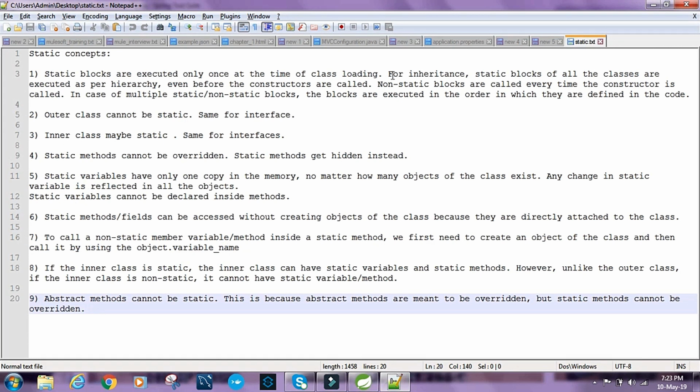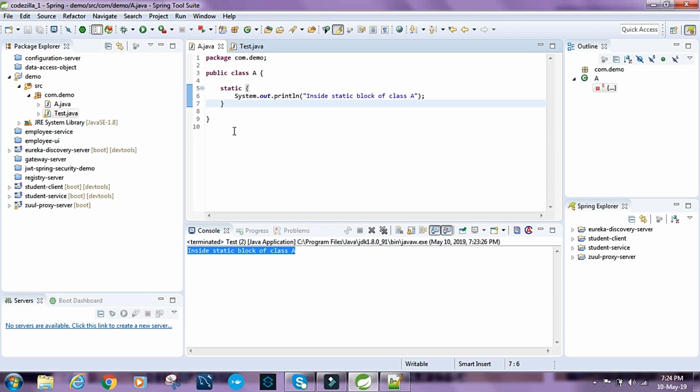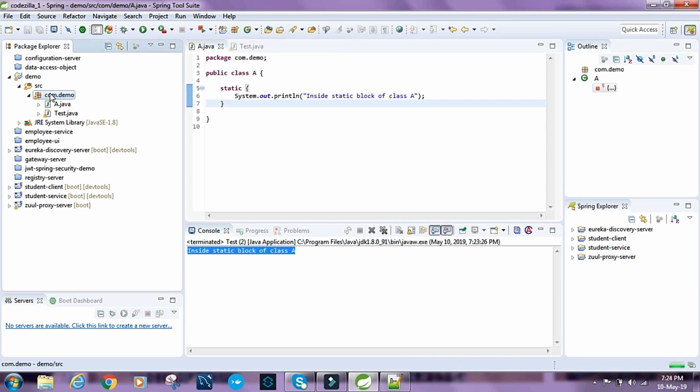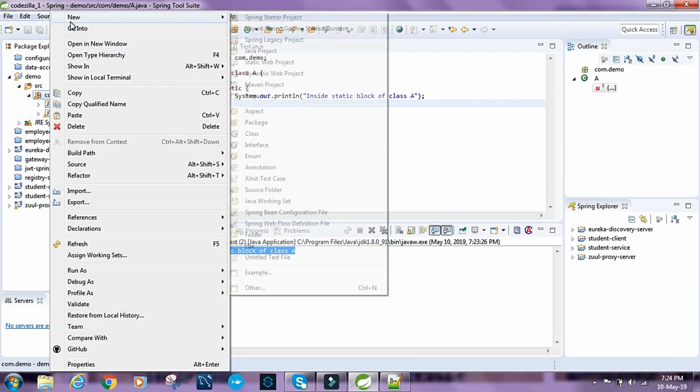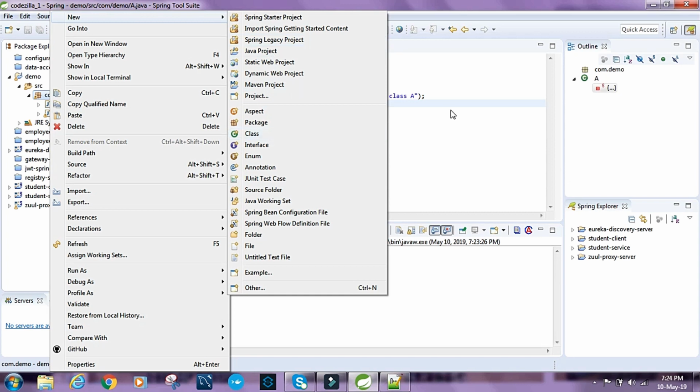So what is the next line? For inheritance, static blocks of all the classes are executed as per hierarchy even before the constructors are called. So let's see this with an example.